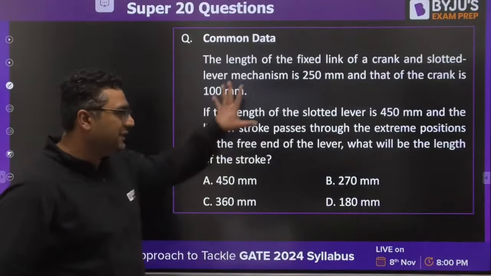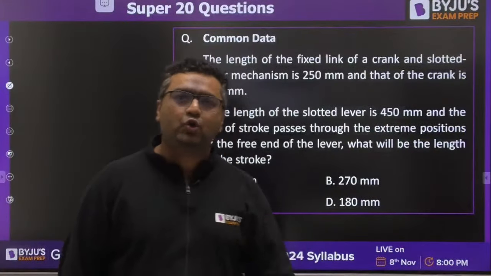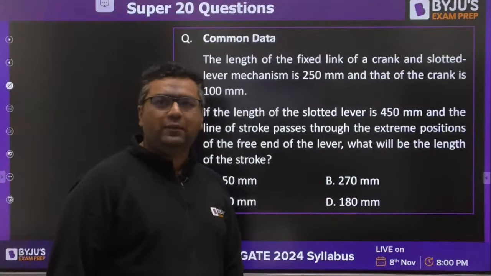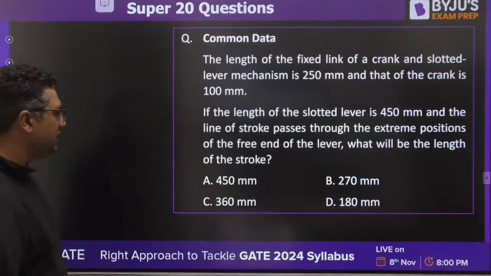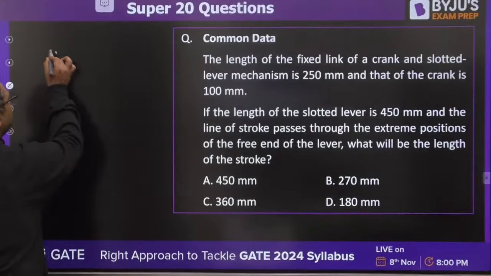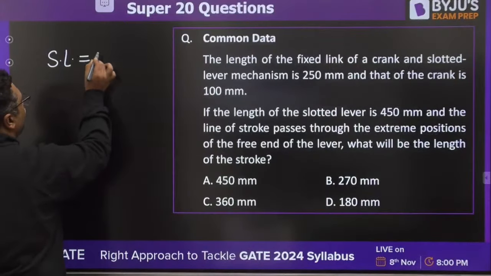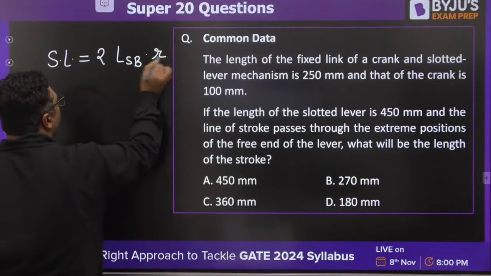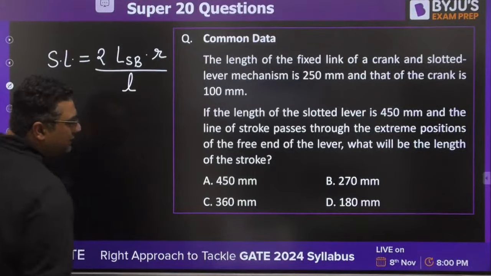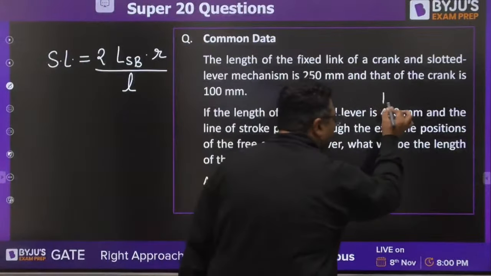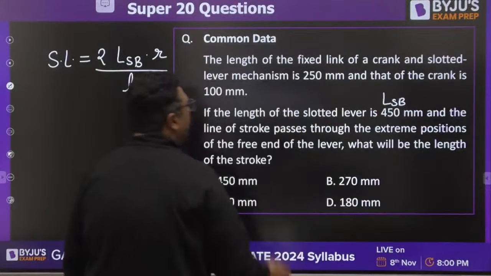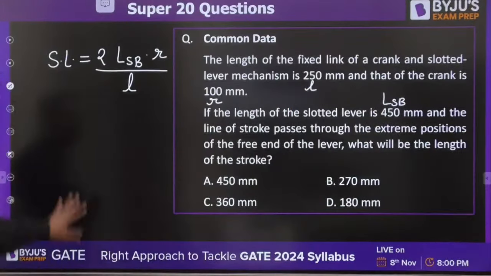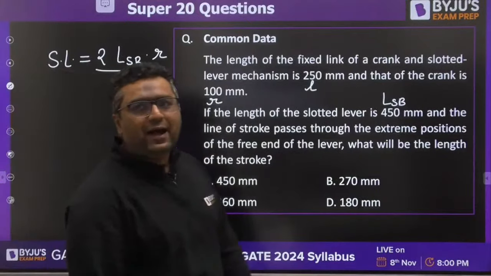This is the same data, but this time they are asking you the stroke length. Yes, Kishan, Narsimha, Hania, Saurabh, Anu, please try to answer this. I am giving you the hint. They are asking you the stroke length. The formula for stroke length is 2 times length of slotted bar into R upon L. And you can see here they have given this as the length of slotted bar. You already know this is R. You already know this is L. And this is the all-time favorite question of GATE. Every time they are asking it.